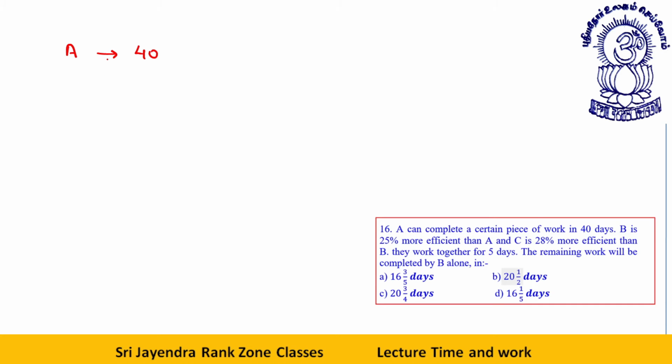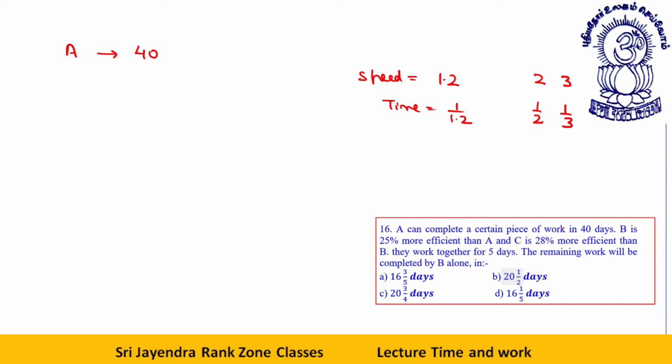Very simple logic, I will tell you. If I say somebody is 10%, 20% more efficient than me, speed of that fellow will be what? His speed will be 1.2. His time will be what? His time will be 1 upon 1.2 of mine. If someone's speed is double, his time will be half. If the speed of somebody is triple of mine, his time will be one third. That logic, okay.